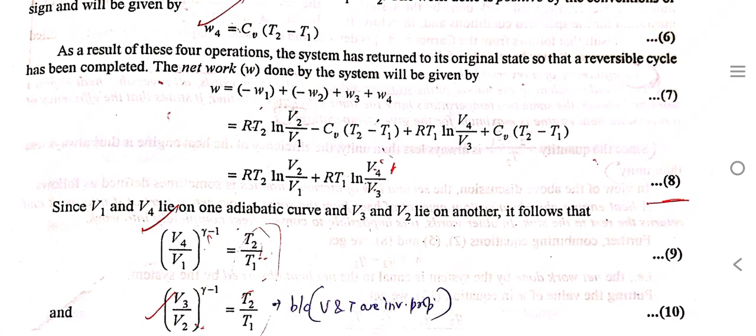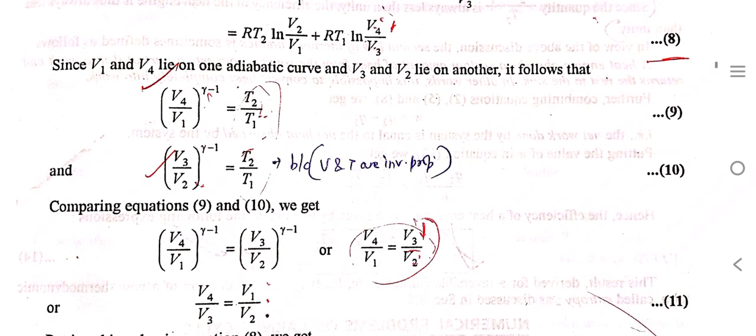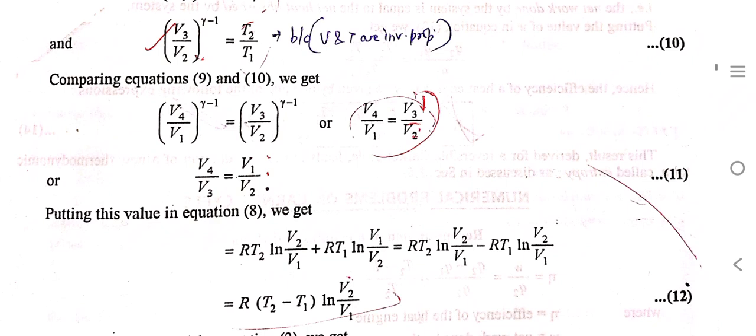Since V1 and V4 lie on one adiabatic curve and V3 and V2 lie on another adiabatic curve, (V4 by V1) raised to the power gamma minus 1 is equal to T2 by T1, and (V3 by V2) raised to the power gamma minus 1 is equal to T2 by T1. Comparing both equations, V4 by V3 is equal to V1 by V2.